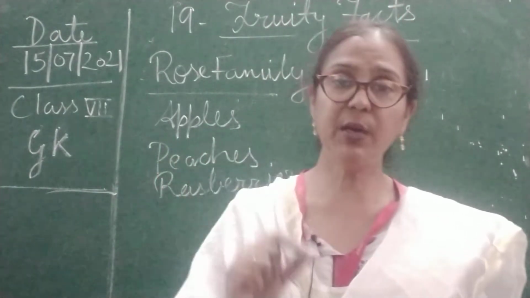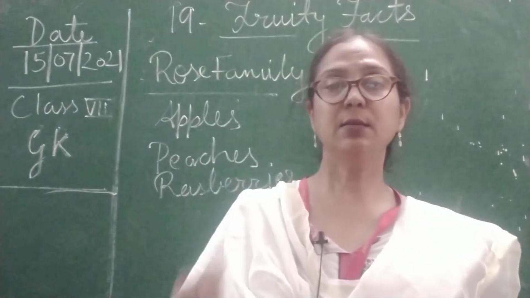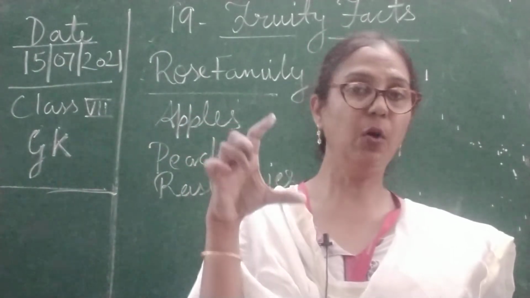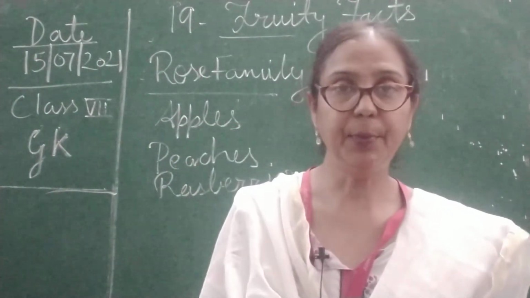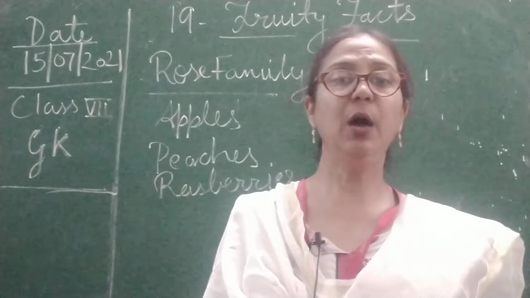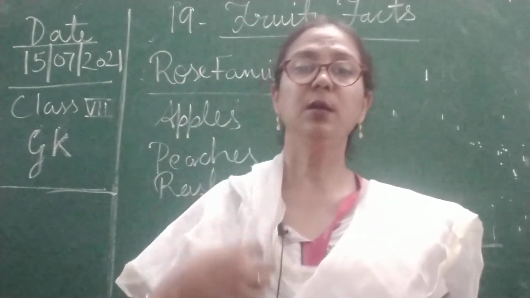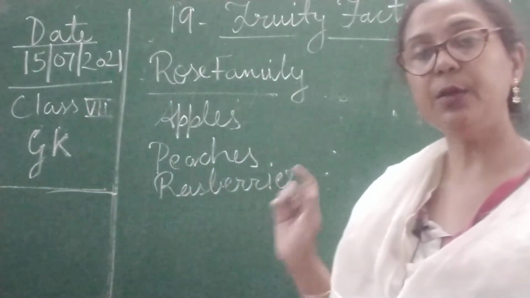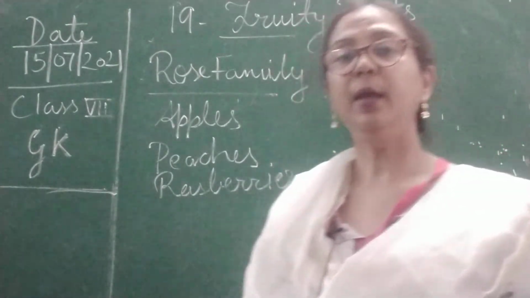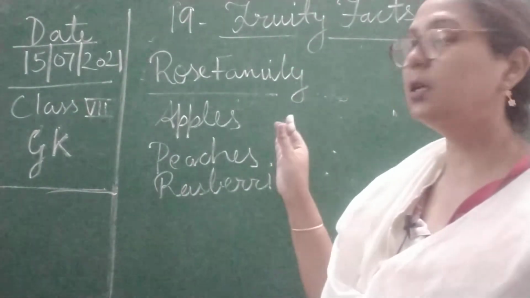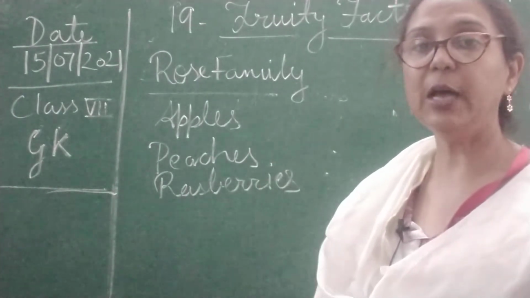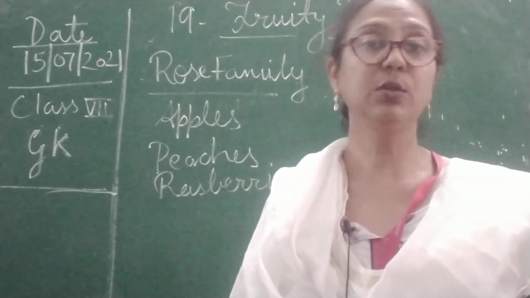अगर आप इसको squeeze करेंगे तो आपके पास कम से कम एक full glass of juice निकल आएगा एप्पल का, and many of you are drinking it. So children, this is why this is called fruity facts. Because these fruits come in the rose family.